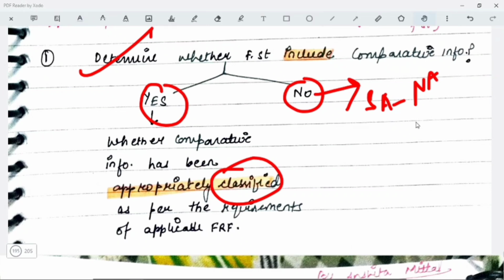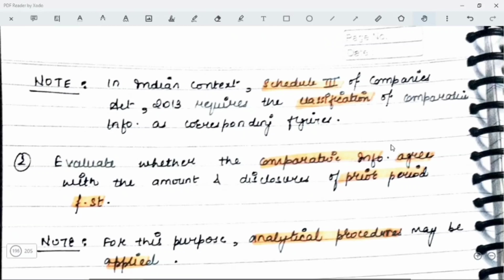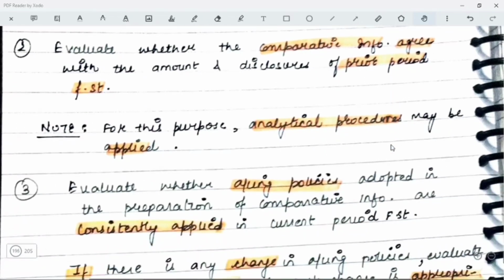Now, in the Indian context, Schedule 3 of Companies Act 2013 requires the classification of comparative information as a corresponding figure. You all know that. Now, evaluate whether the comparative information agrees with the amounts and disclosures of the prior period financial statement. Okay. For this purpose, analytical procedures may be applied.